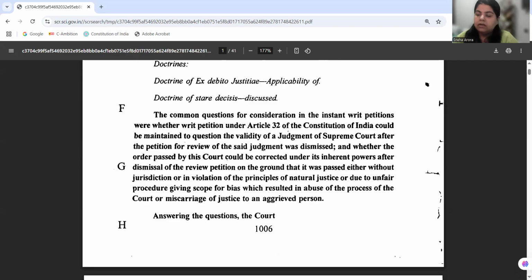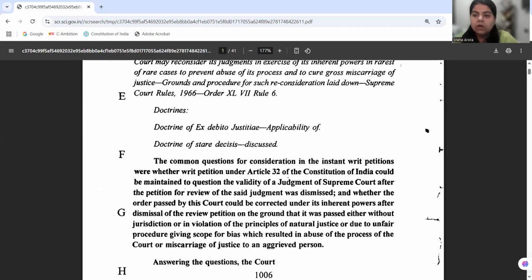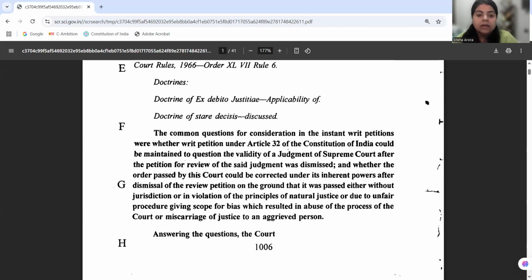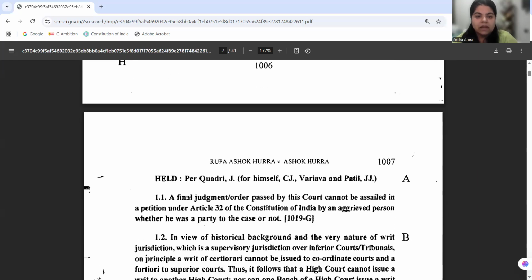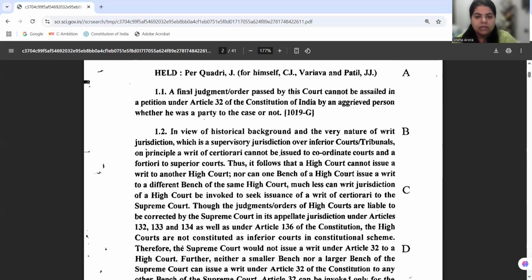Now, there is one doctrine that this judgment is also focusing on, which is the doctrine of ex debito justitiae, which we have already discussed in the case of A.R. Antulay versus R.S. Nayak. A.R. Antulay versus R.S. Nayak is the case listed at number 5 in the list of AOR leading cases.